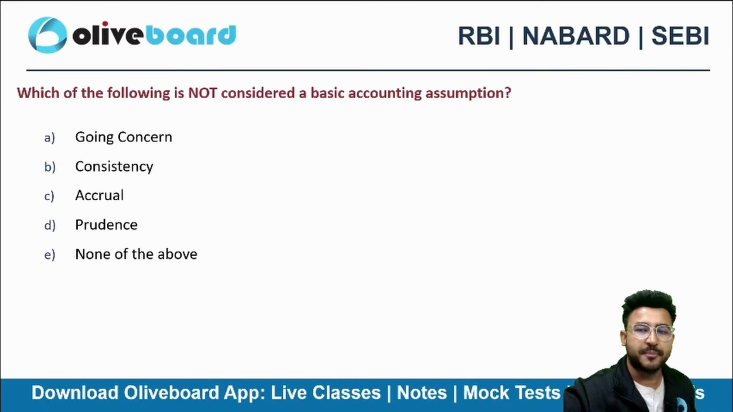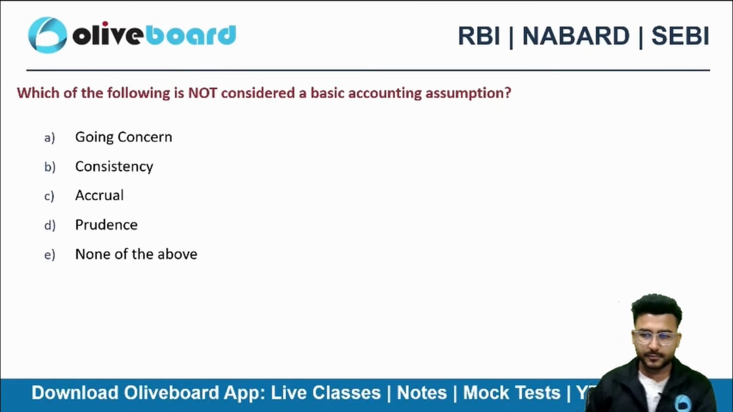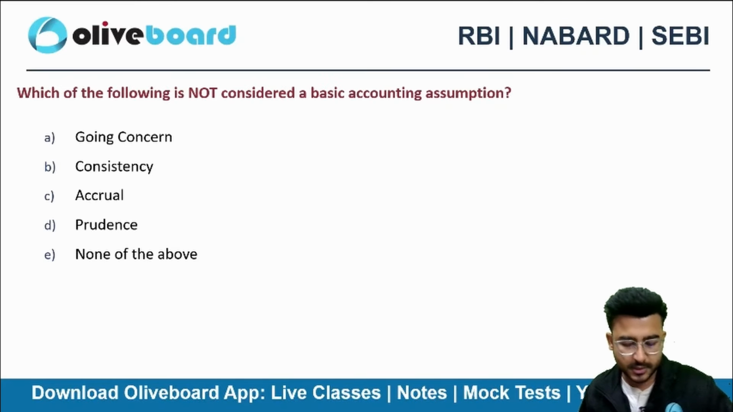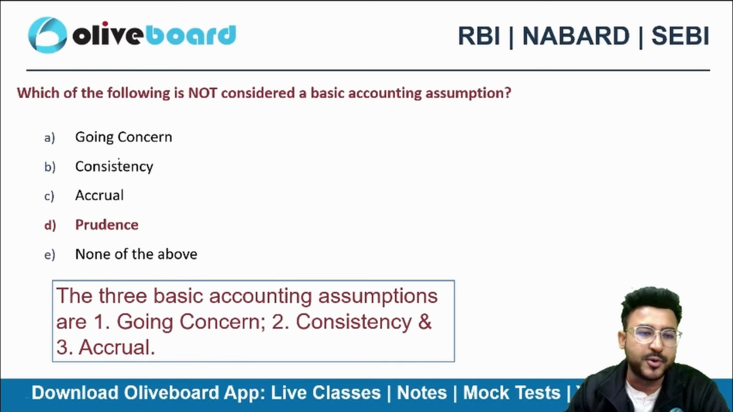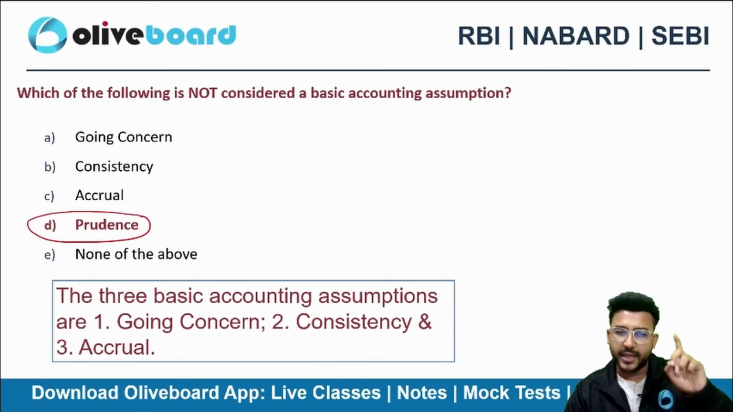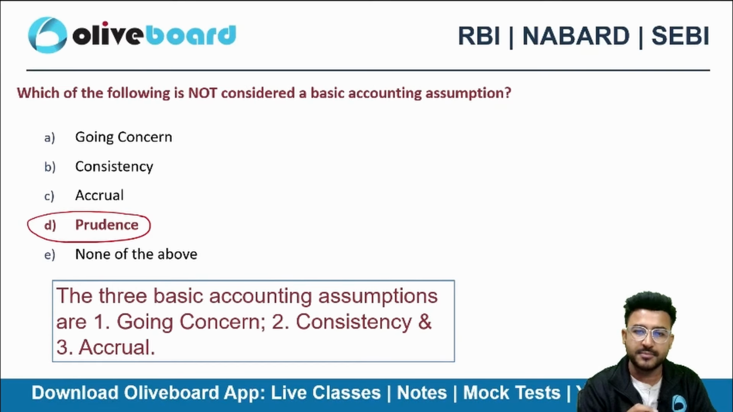One of the most repeated questions in your examinations. Going concern, consistency, accrual, prudence. So guys, prudence is not a basic accounting assumption, okay? Going concern, consistency, accrual, these three are the very basic accounting assumptions.